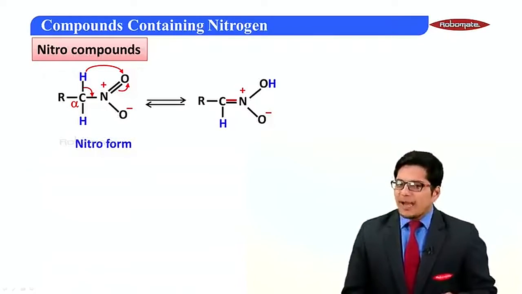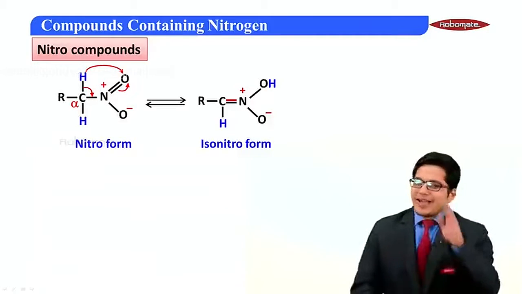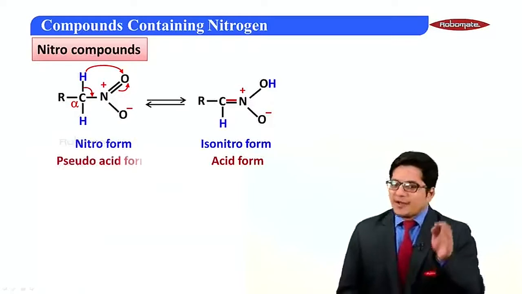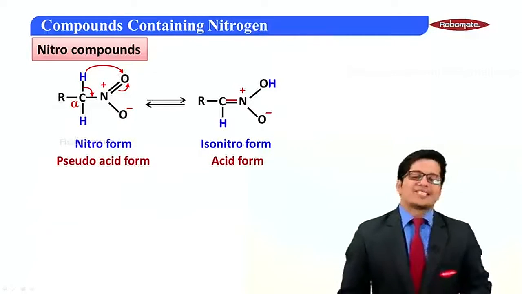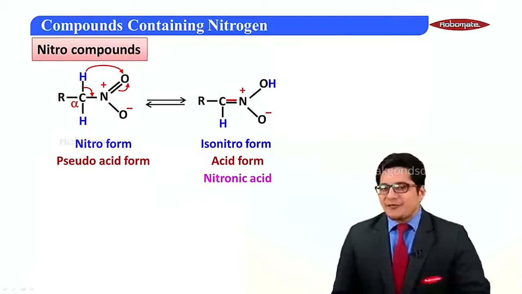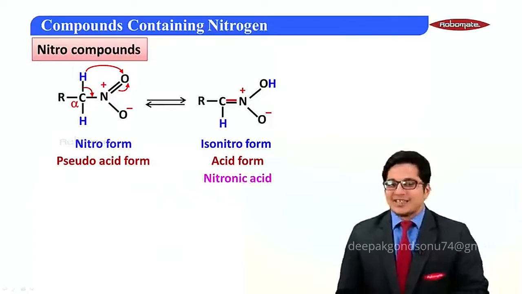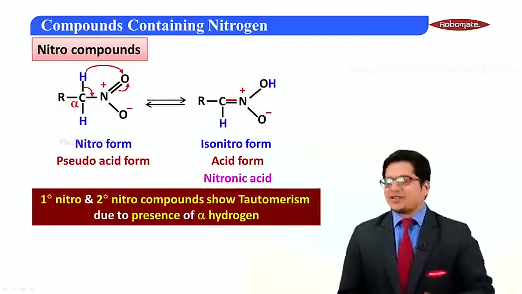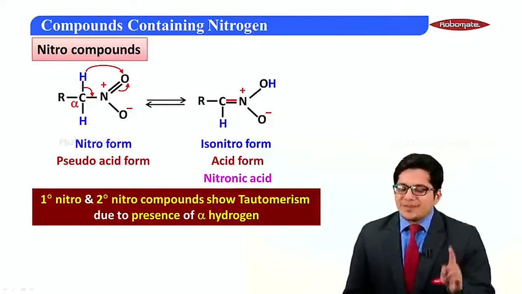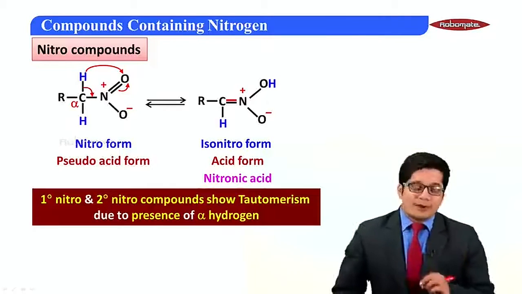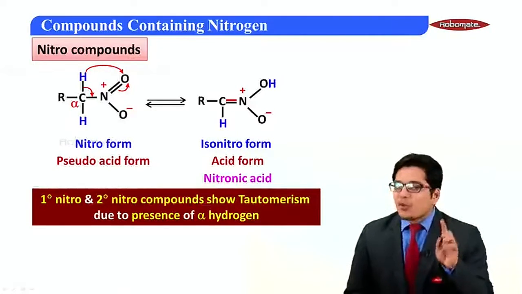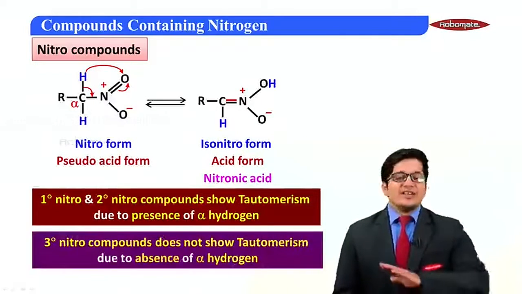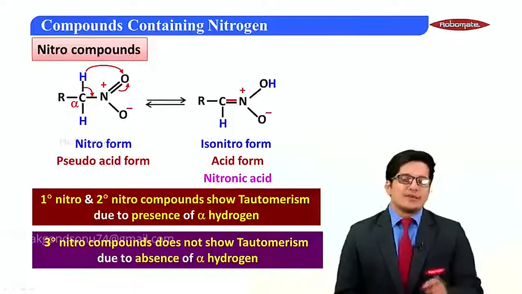Now because of this, we get 2 forms, nitro and isonitro. Isonitro is also referred to as the acidic form, whereas nitro is called the pseudo-acidic form. Next, this acidic form is called nitronic acid, and the second most important point here is that tautomerism is only shown by primary and secondary nitro compounds because they have at least 1 alpha hydrogen. So definitely tertiary nitro groups would not show tautomerism.